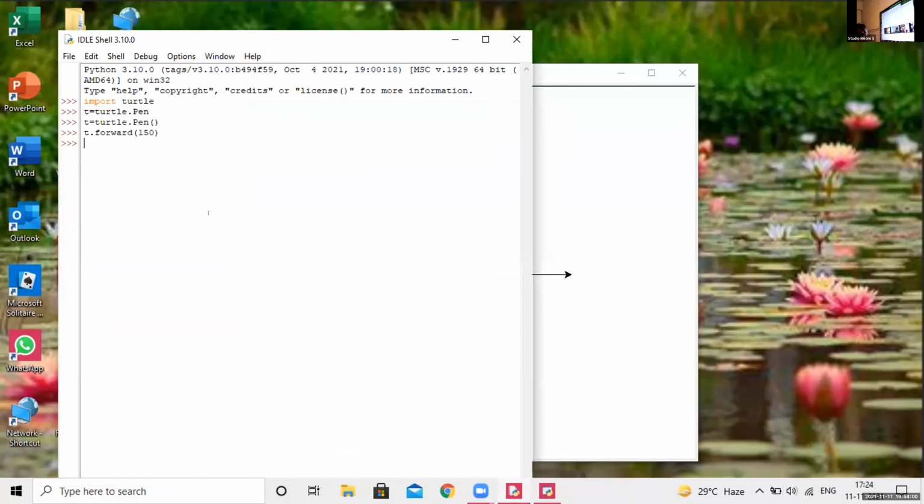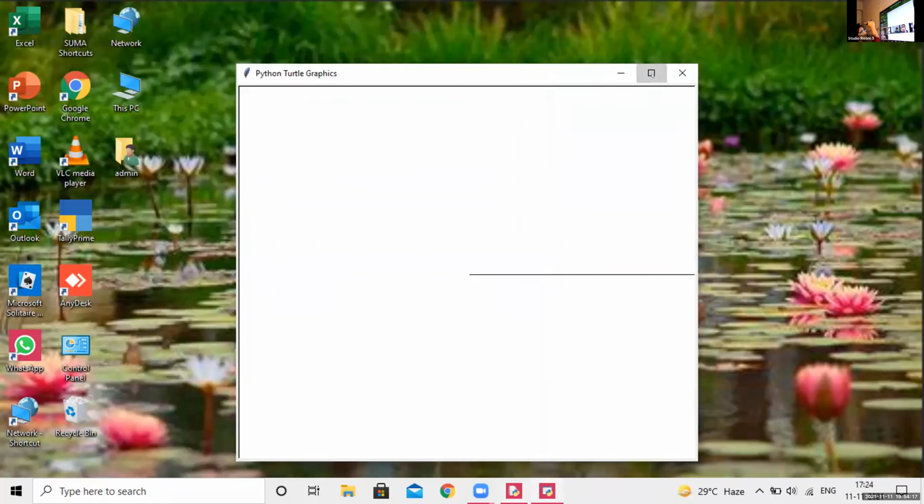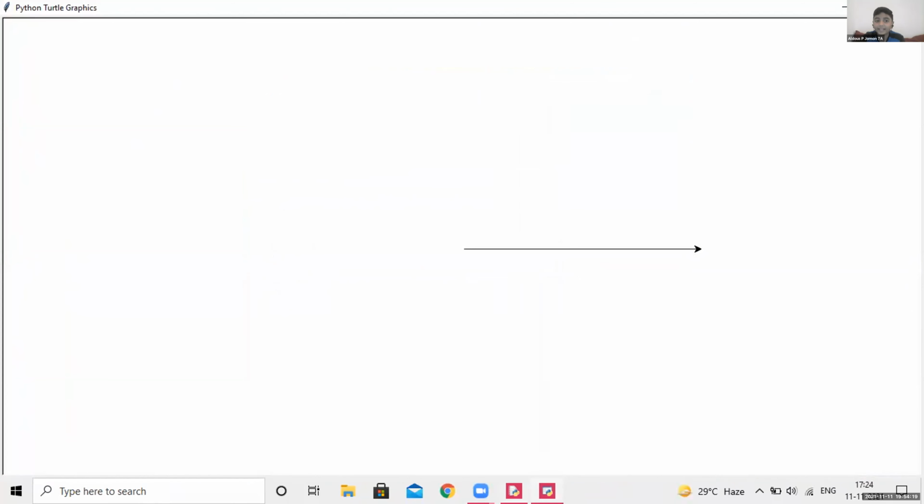Anna, please type t dot forward of 200. You can specify the number that you want. Okay, press enter. See the distance. Ma'am, I typed a 9-digit number. Oh my God. Then what is the output?